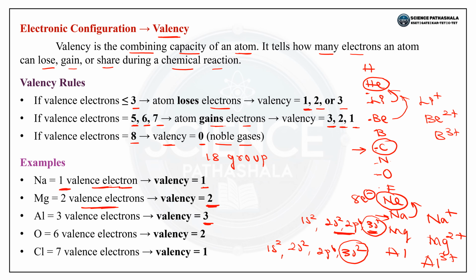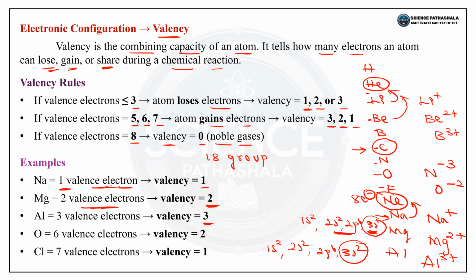So nitrogen always carries a -3 charge, as we said in the definition: it can lose, gain or share electrons. Oxygen carries a -2 charge.